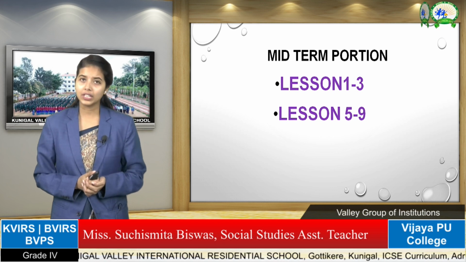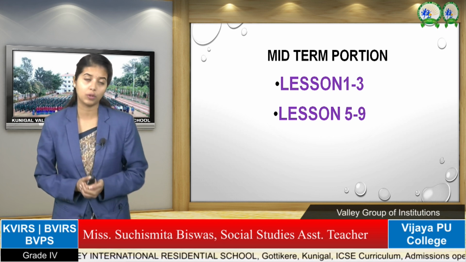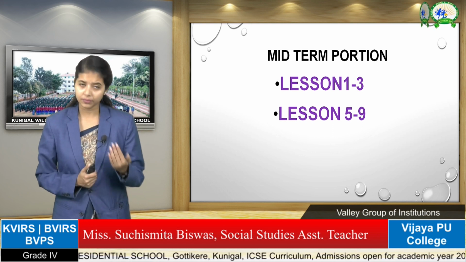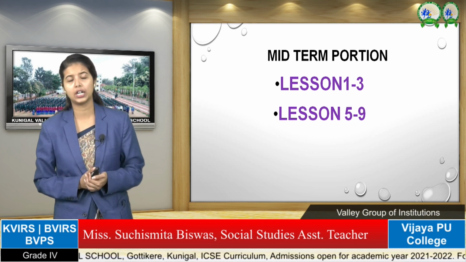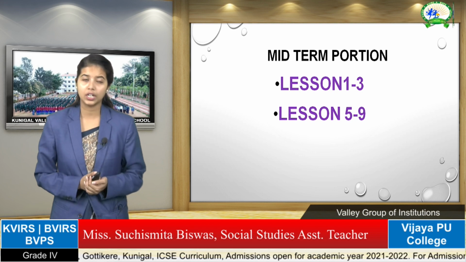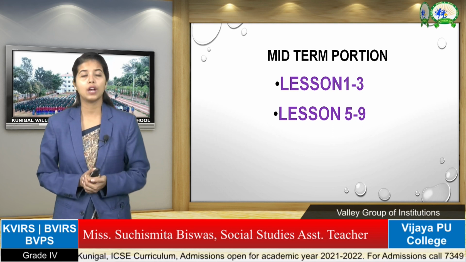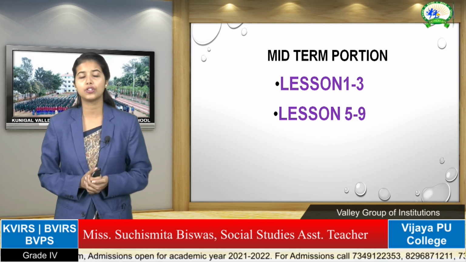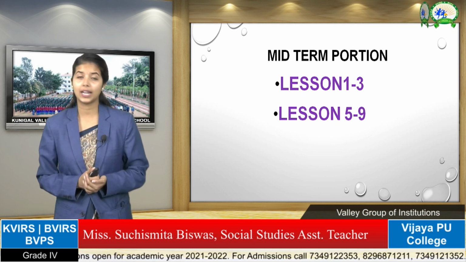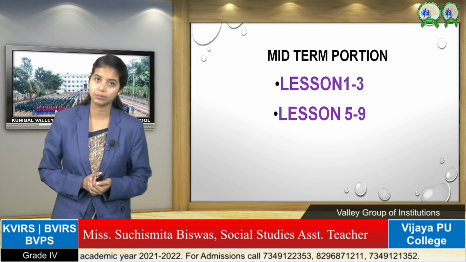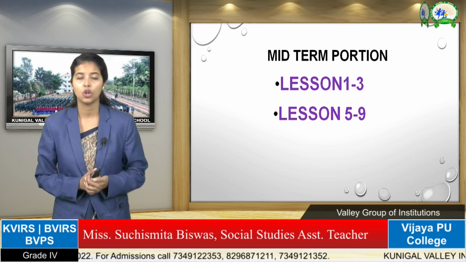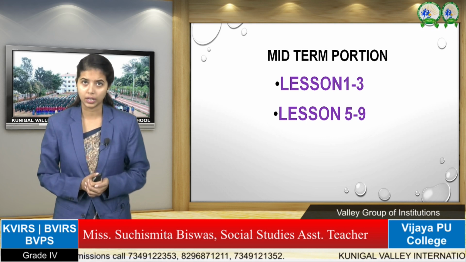For the previous chapters, what is history, the sources of history, the timeline, motion of the earth and domain of the earth, I already sent you the revision videos before term test 1 and term test 2, so you should go with those.